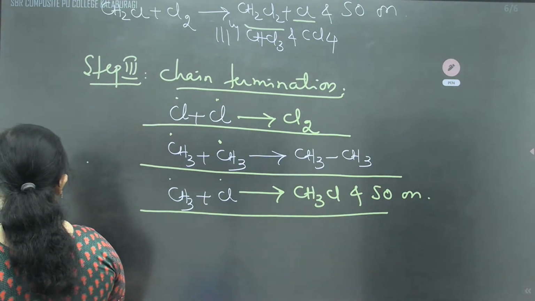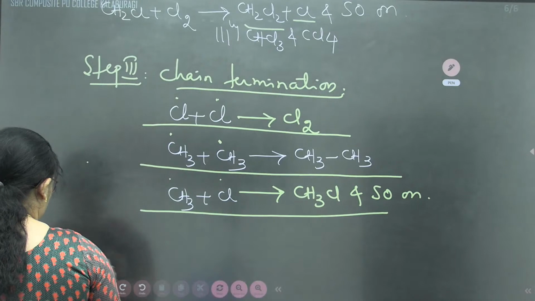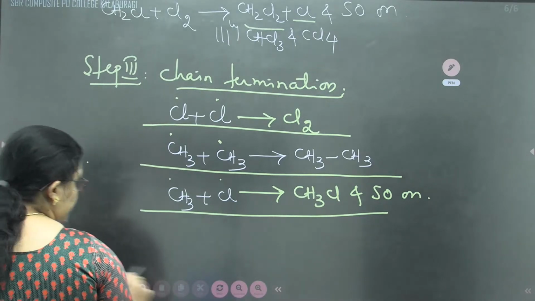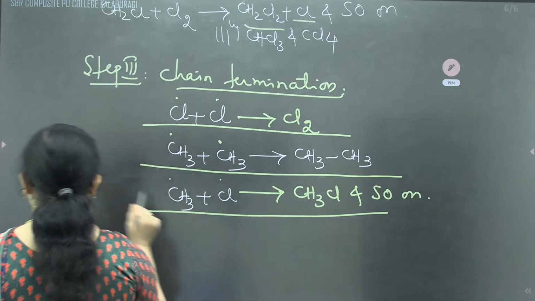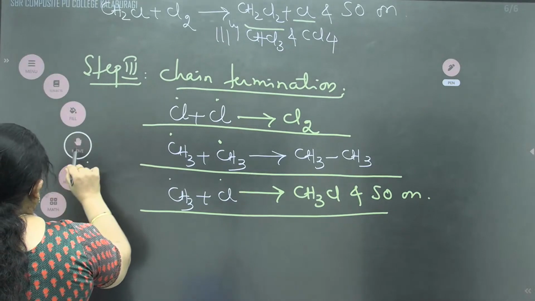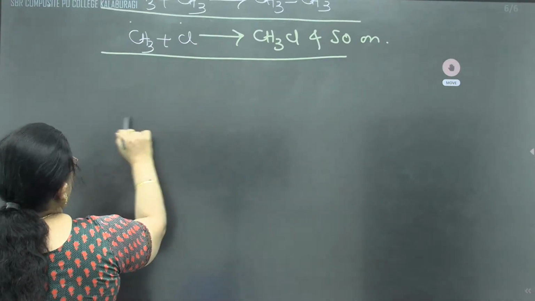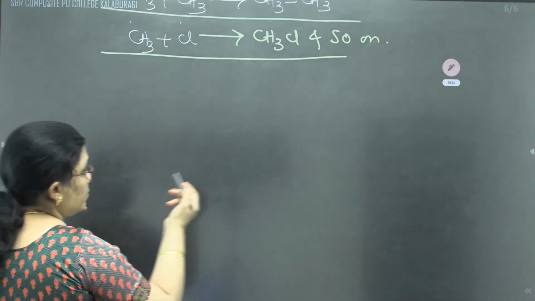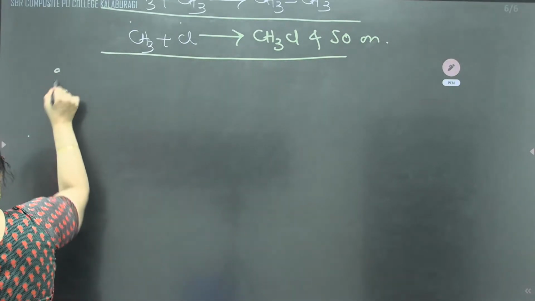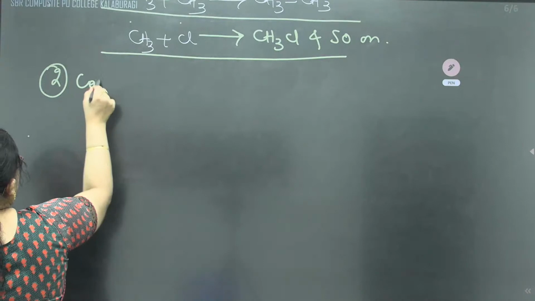This is all about the first one. Now let us move to the second type, the second chemical property, that is combustion. Second one, combustion of alkanes.